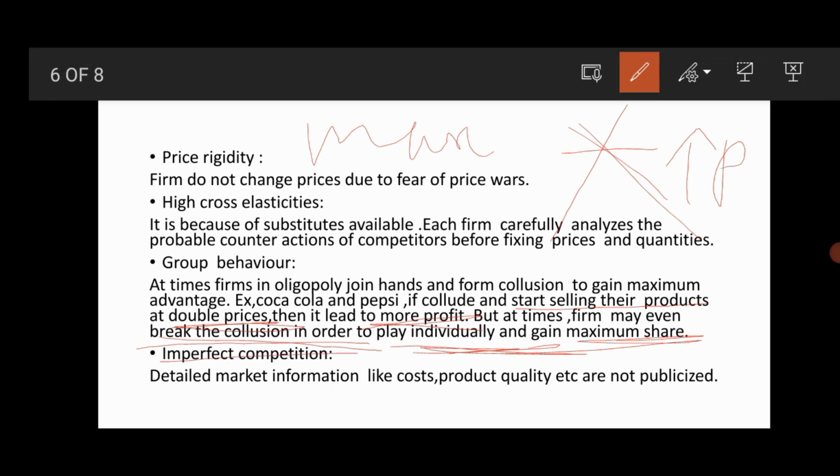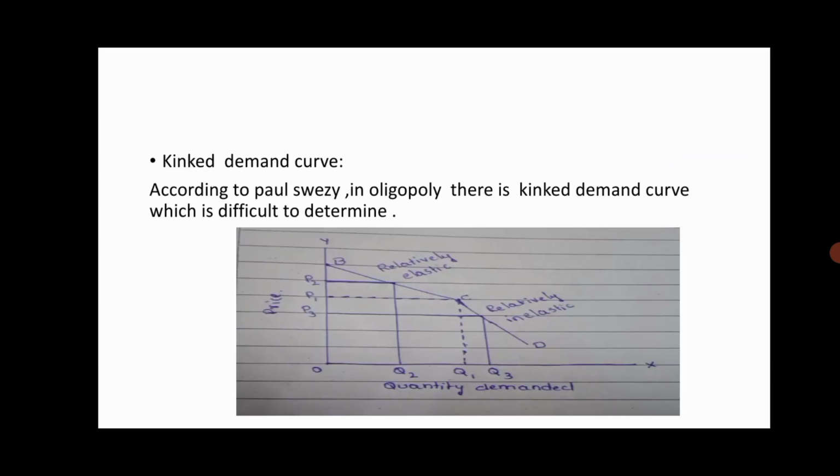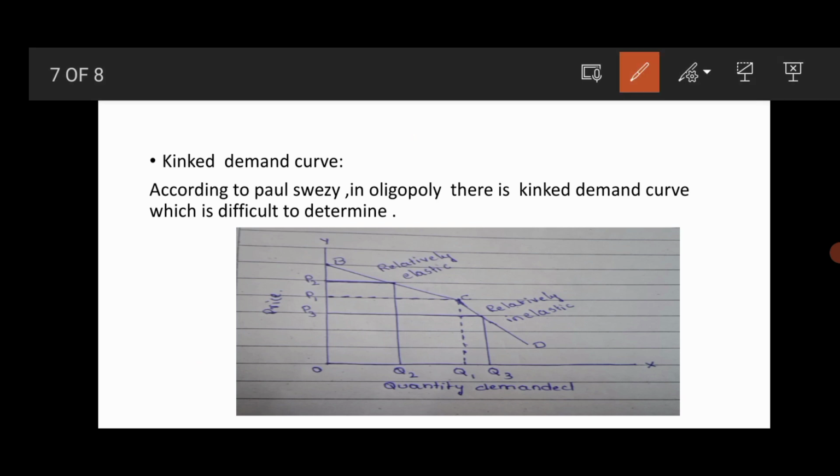Imperfect competition. So detailed market information like cost related information or product quality etc. are not publicized, that is, not known to the customers. Kinked demand curve. According to Paul Sweezy, in oligopoly there is a kinked demand curve which is difficult to determine. In the oligopoly market, we can see a kinked demand curve. In reality, it is very difficult to determine this demand curve.